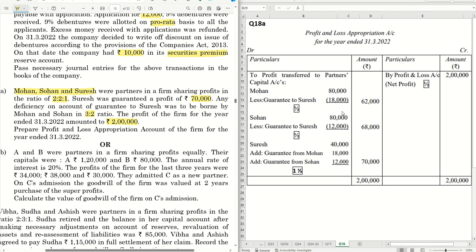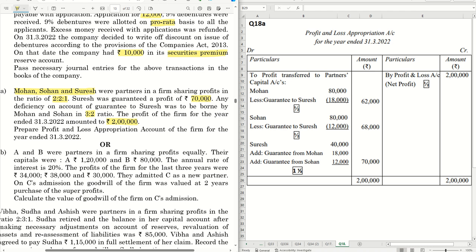In this solution, I have covered the marks distribution so that you get to understand for which entry how much marks is allocated and you can easily understand where you have to focus. The first entry that we have is by P&L account, which is the net profit transferred, 2 lakh as given in the question. Second entry on the debit side, we have profit transferred to partners' capital accounts: Mohan, Sohan and Suresh. First step, divide this 2 lakh in their PSR, which is 2:1. So 80,000, 80,000 and 40,000. And we can clearly see that Suresh is getting 40,000 as his share of profit against his guarantee of 70,000.